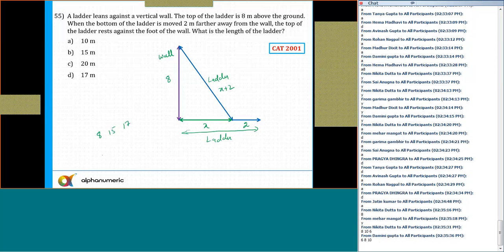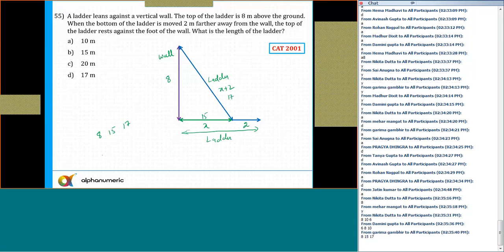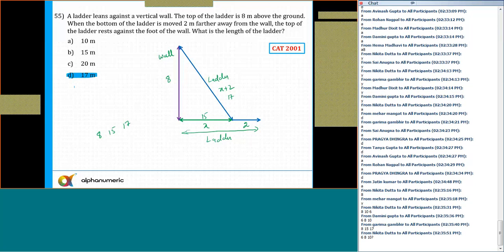8, 15, 17, yes or no? And I think that is satisfying. If this is 15 and this is 17, the difference is 2 also, no? 15 plus 2 is 17. So what is the length of the ladder? That is simply 70. Yes, you can take 8, 10, 6, but I don't think 8, 10, 6 will satisfy. 8, 15, 17 will satisfy.